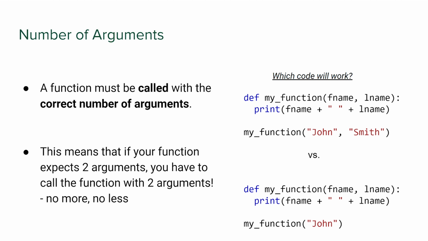Pause the video and think about it for a second. Okay, so the code that will work is the first one, because in the second case, we have my function, John, and then we don't have the Smith.